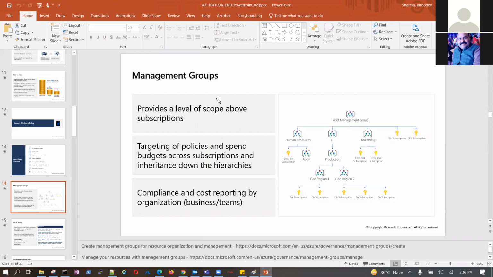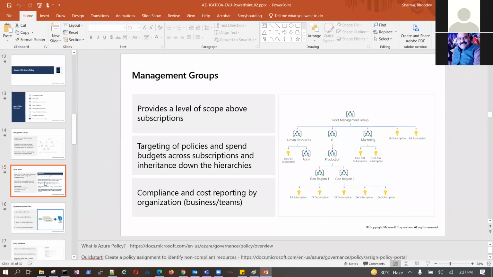So this management group is clear. This is a correct representation. I'm having a root subscription management group. Okay, these are the groups. I'm having a subscription directly attached. I'm having a subgroup also. There is a subscription attached. In the subscription we have resources, and in this resource group we have a resource.